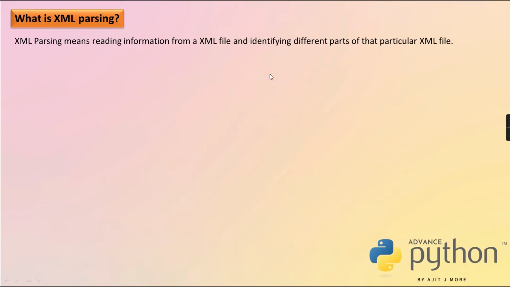So identifying all that individual structure, understanding that complete structure of your XML file through some host program. That process is called parsing.